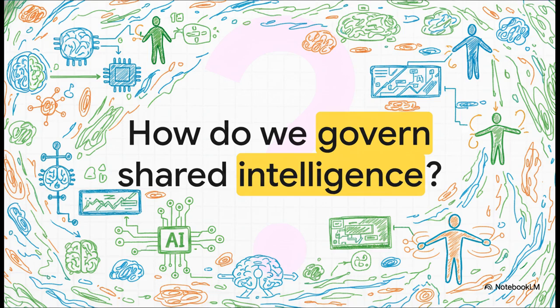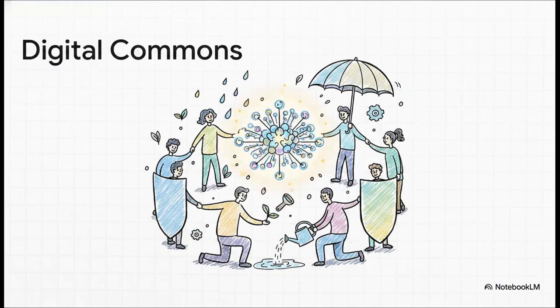The defining question of our time isn't how do we access information anymore, it's how on earth do we govern shared intelligence? The thing is, AI doesn't eliminate the commons, it actually creates vast, totally new shared digital ecosystems. I'm talking about shared AI-generated knowledge pools, open-source software development, global communities of practice, and DAOs, decentralized autonomous organizations. These ecosystems are incredibly valuable precisely because they are shared. But make no mistake, they face the exact same risks as those physical fisheries Ostrom studied. They require active protection, intentional care, and most importantly, a community willing to step up and govern them responsibly.